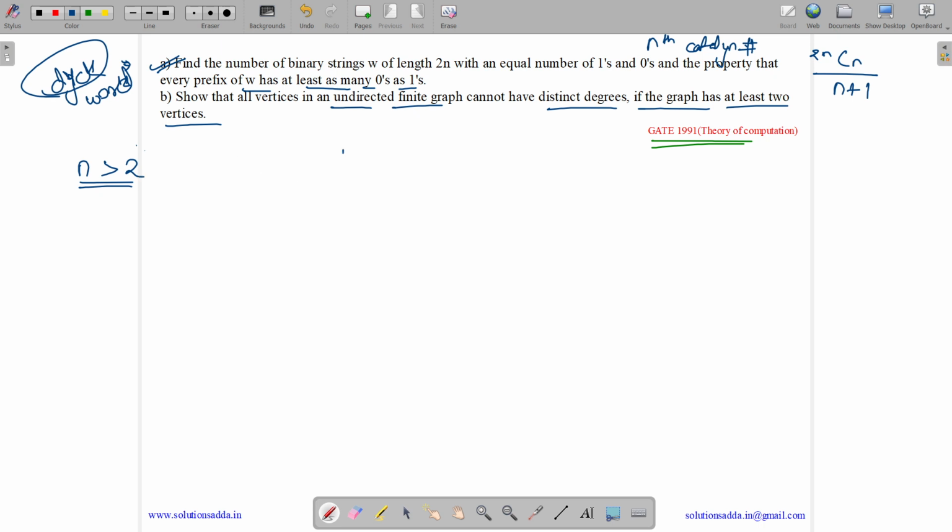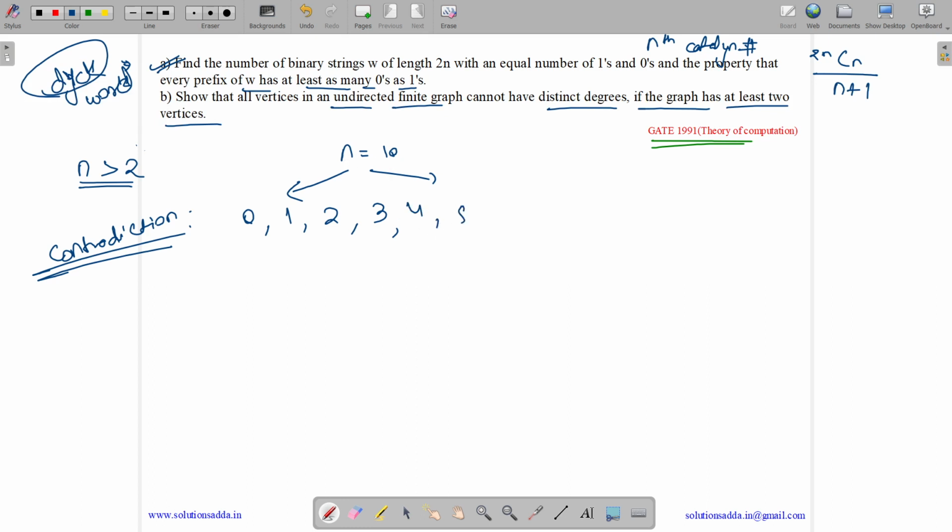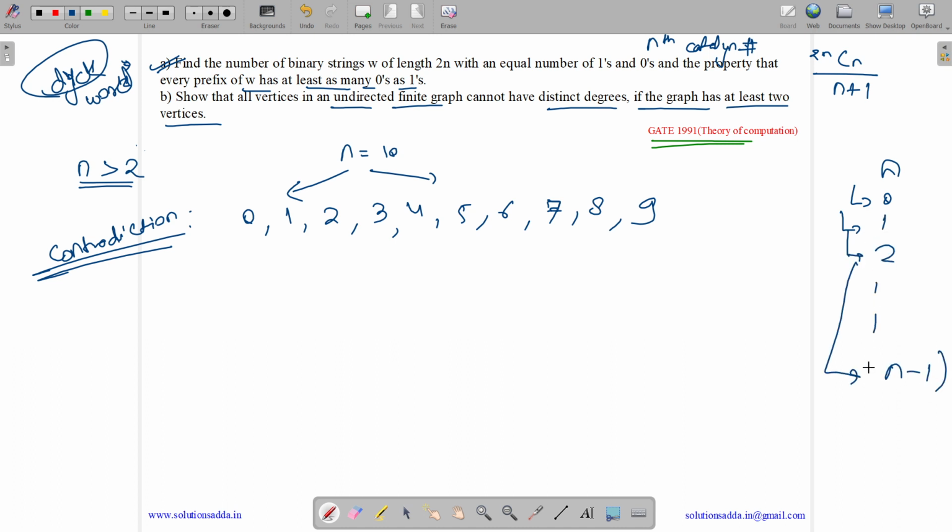Let us suppose n equals 10, and we are saying we cannot have distinct degrees. So what can be a degree? Degree can be 0, 1, 2, 3. Let us try to do it by contradiction and assume that all degrees are distinct. So for n equals 10, we have degrees 0, 1, 2, 3, 4, 5, 6, 7, 8 and 9. Which means for n, we have degrees 0, 1, 2 up to n minus 1.